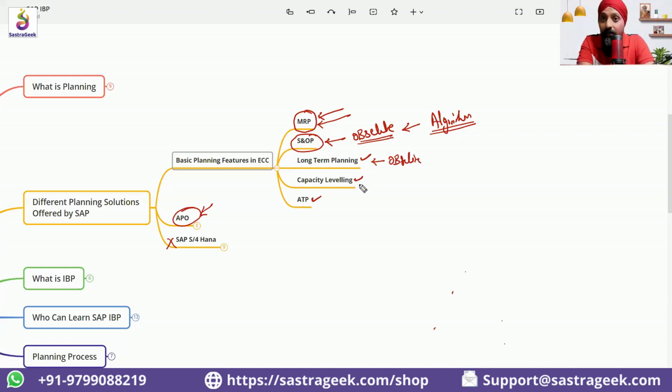Capacity leveling is there, capacity planning is not there. Capacity planning means I would be able to tell each machine how much I need to produce. If that machine has a capability to produce 500, capacity is 500, so I should only do 500 on that machine. That kind of planning MRP does not do. But we can do capacity leveling, which is removing the existing orders from one work center, one machine, to another machine. That is called leveling the capacity, moving out from one machine and giving to another machine.